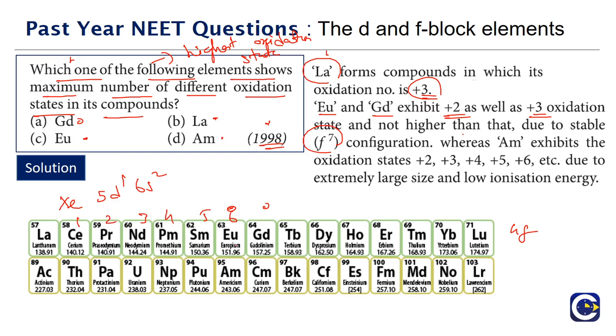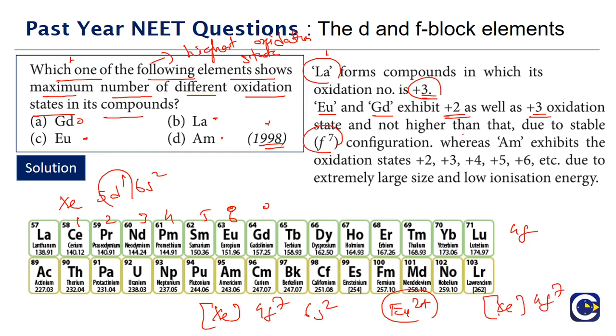So europium will have an electronic arrangement of xenon, it should have 6 electrons in 4f, but in europium the 5d electron also will come to 4f, means 4f7 6s2. So what is the electronic arrangement of europium 2 plus? It will have xenon 4f7. It will be more stable because of the half-filled f structure.